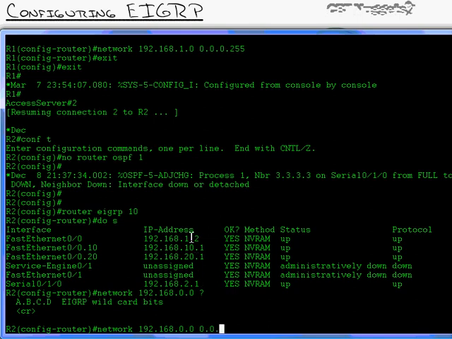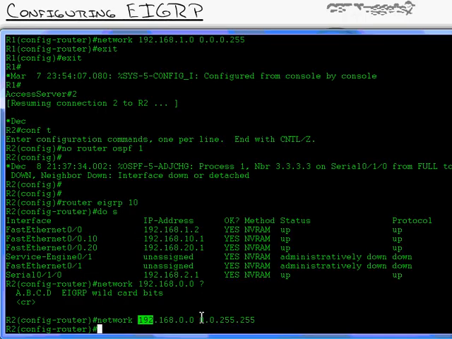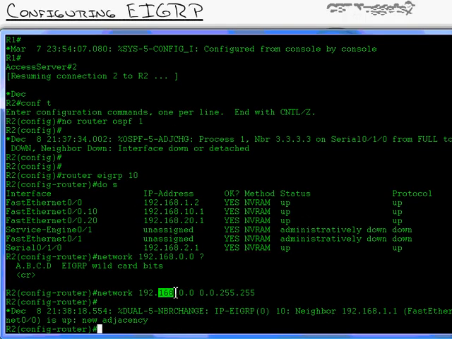Oh, that's so helpful. If I were using this with RIP, I'd have to type in a unique network statement for every single one of these. Network 192.168.1.0, enter. 192.168.10.0, enter. 192.168.20.0, enter. Here I can just say 192.168.0.0 0.0.255.255, which again says I care about 192, I care about 168, I do not care what comes after that. So I will automatically run EIGRP on every interface starting with 192.168. And right there we can see a neighbor relationship has formed, a new adjacency. I'm going to type in show ip eigrp neighbors.